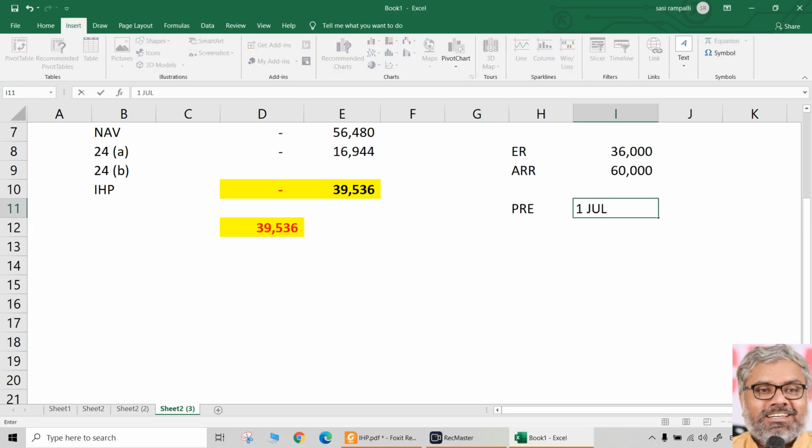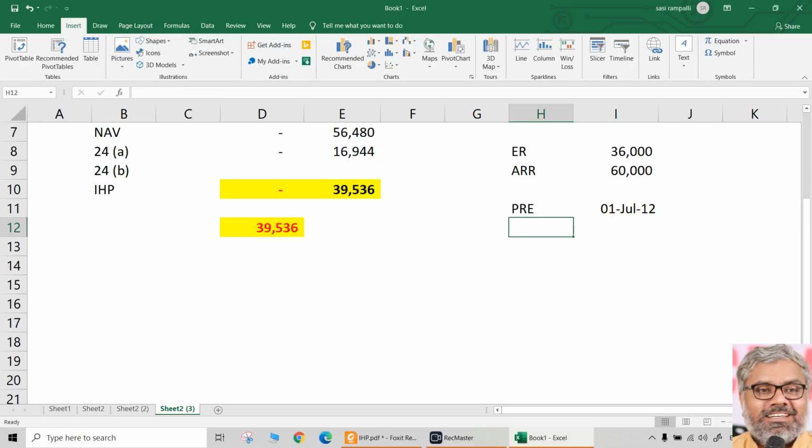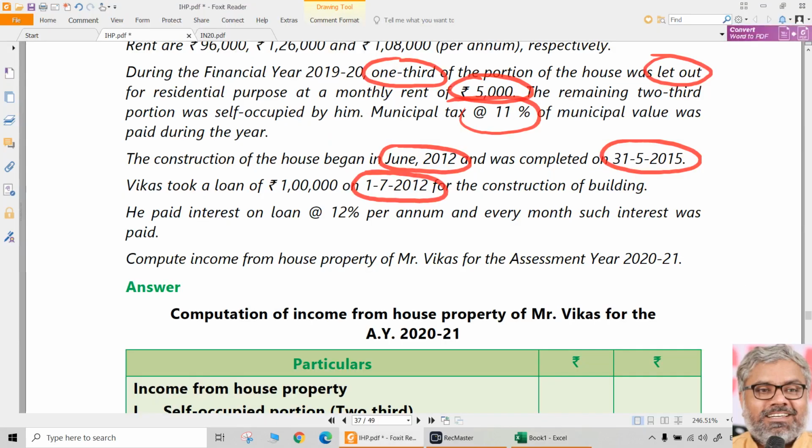1st July 2012. July 2012 was the starting point of pre-construction period. Starting point can be taken like this: when the construction actually began or the date of taking the loan, whichever is later, we can say. That is the starting point of pre-construction period. 1/7/2012 is the starting point of pre-construction period. 1st July 2012. Then, what is the ending point of pre-construction period?